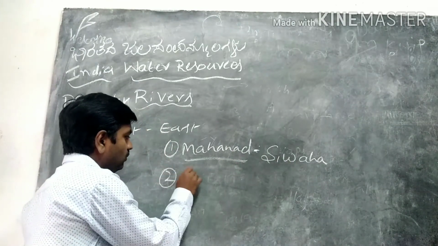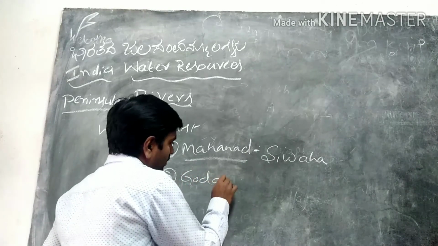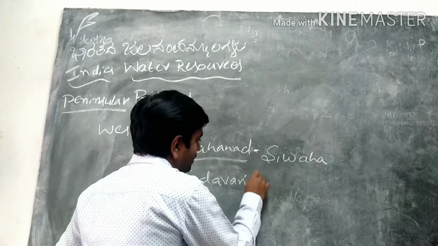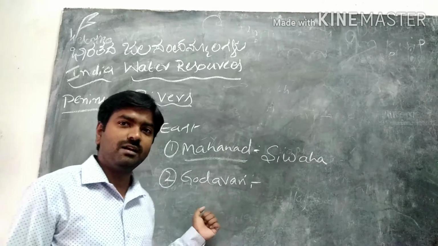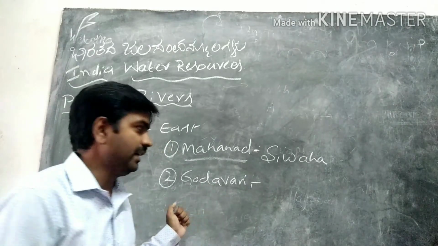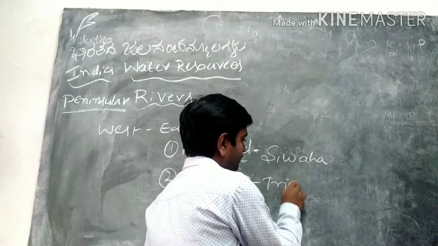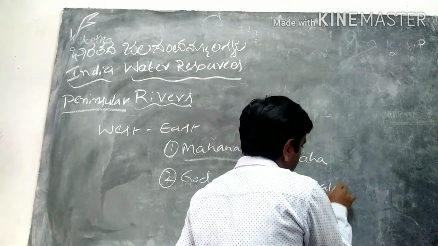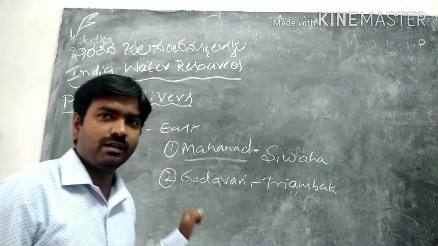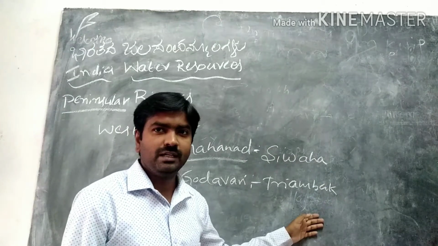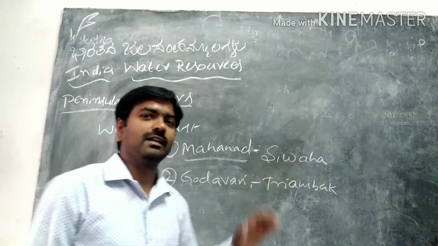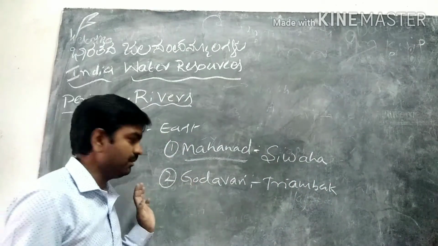Second one, Godavari. Godavari is the longest river of South India. It rises in Triambak and joins the Bay of Bengal in the place called Kakinada.